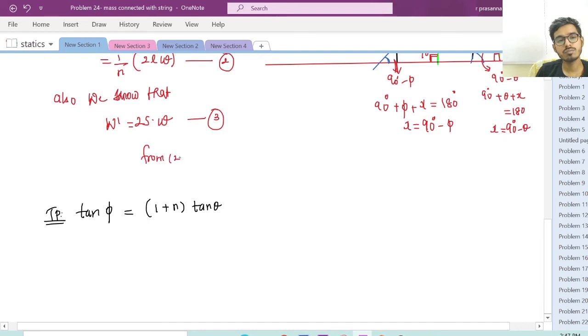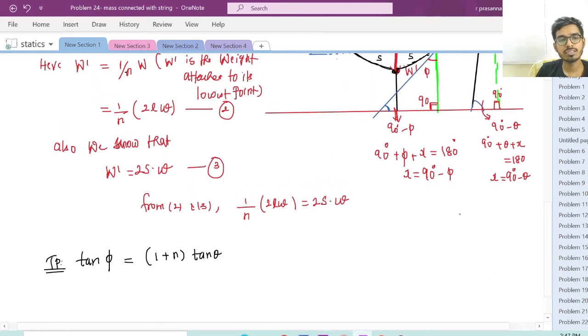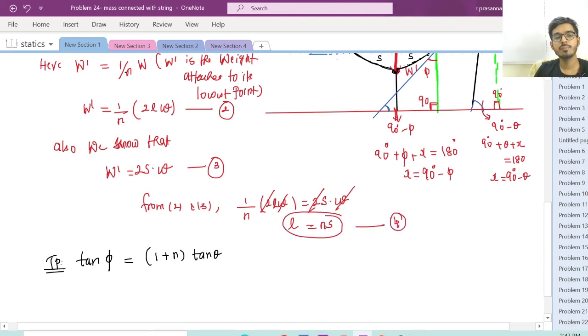So from 2 and 3 we have 1 by n into 2lw is equal to 2s into w. I'm just equating, right? Here we have w dash, here we have w dash, both are equal to w dash. So 2 will get cancelled, w will get cancelled. So we have L equal to n into s. Call this equation number 4.